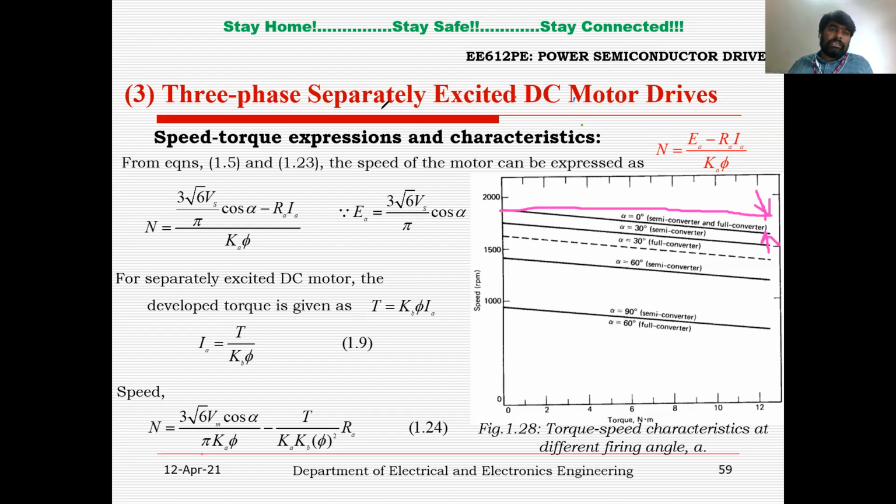So this is about the three-phase separately excited DC motor drive system. So now we can control the speed by controlling the firing angle alpha of a converter.